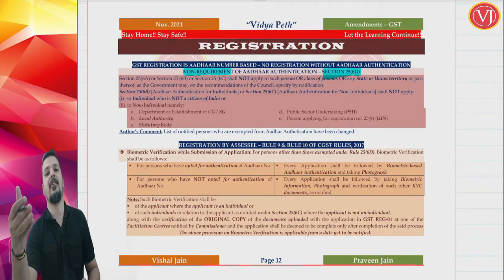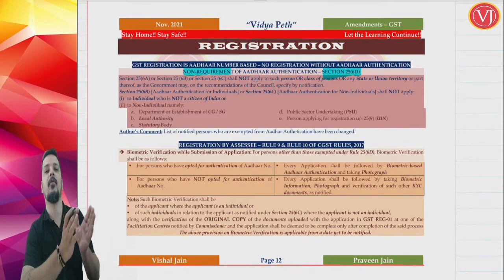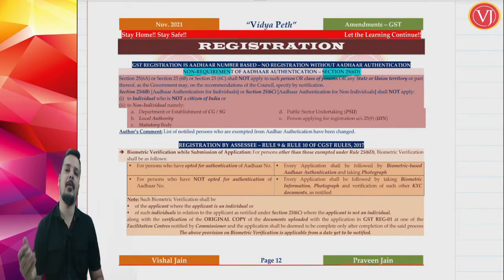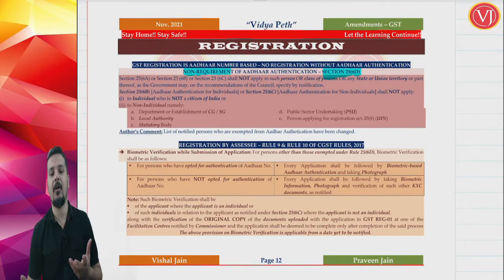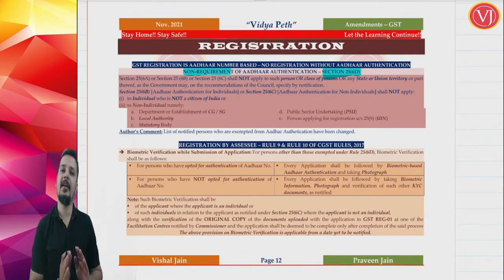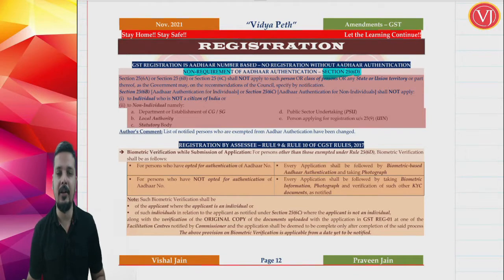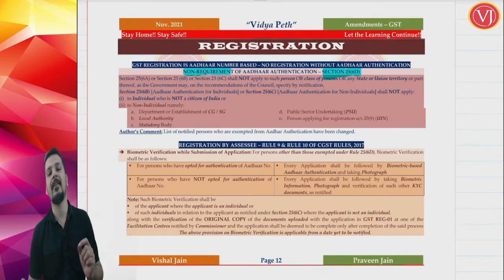Normally for taking GST registration, as you are aware, you should go for Aadhaar authentication. Right, you should opt for Aadhaar authentication. If you are not opting for Aadhaar authentication, physical verification of premises will be there. So normally when you are taking a registration, you have to go for Aadhaar authentication. But this Aadhaar authentication is exempted for the list which is covered in section 25 subsection 6D.